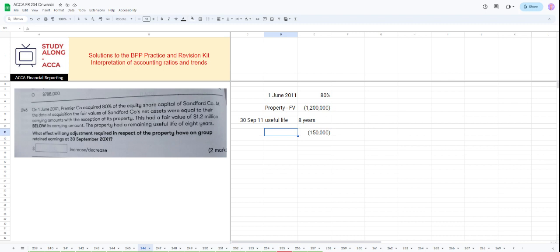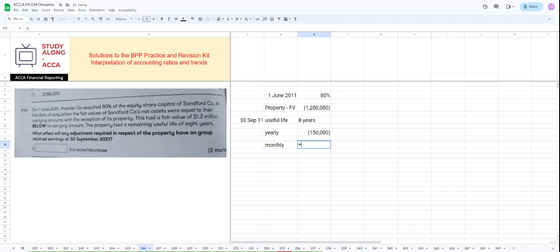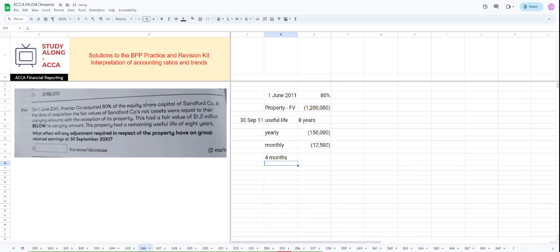Because we have 4 months from June, when they acquired, to 30th September when they are closing the books, that is June, July, August, September. So for 4 months, they have to adjust their depreciation.